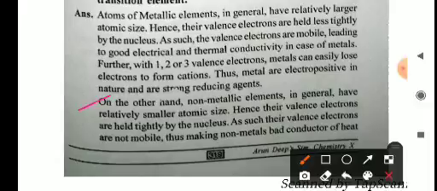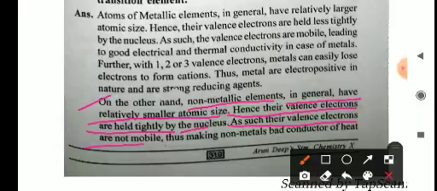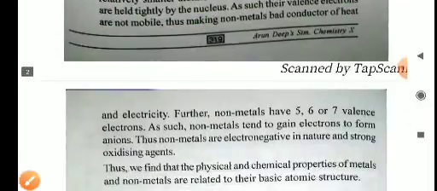Okay, on the other hand, non-metallic elements in general have a relatively smaller atomic size, hence their valence electrons are held tightly by the nucleus. As such, their valence electrons are not mobile, thus making non-metals bad conductors of heat and electricity.